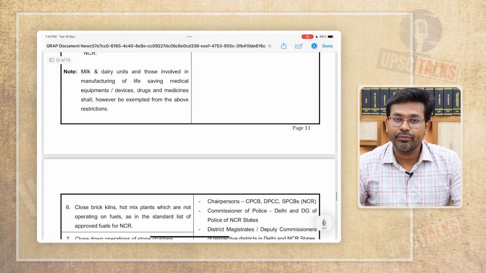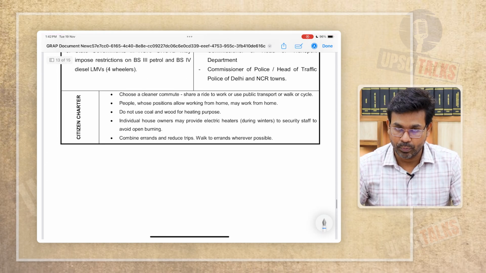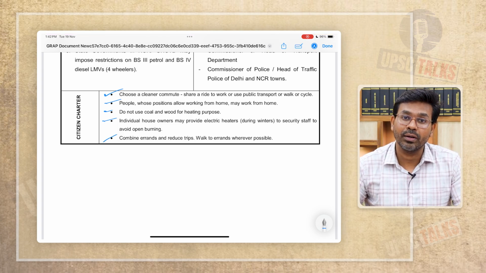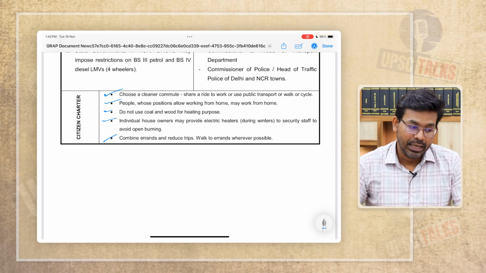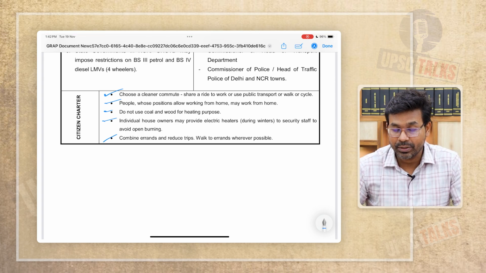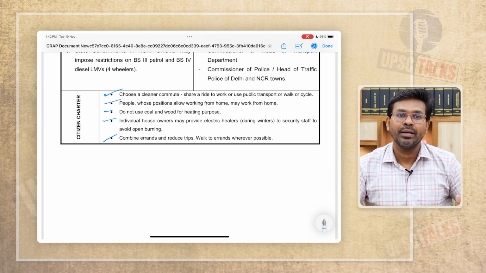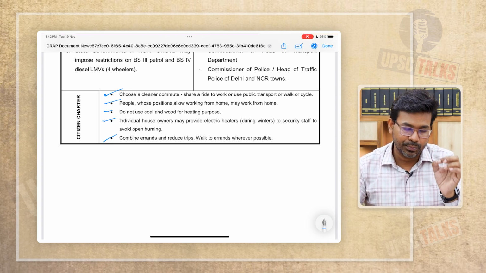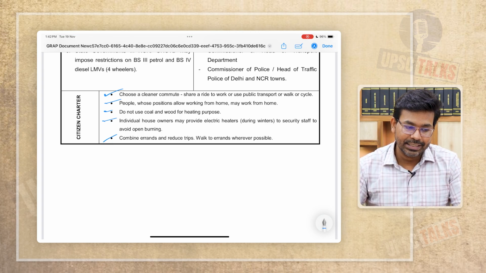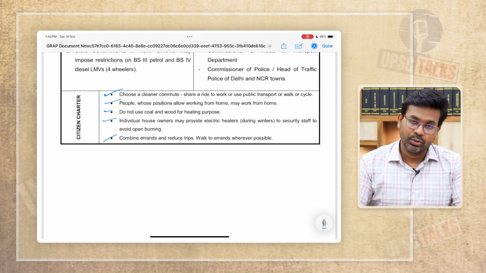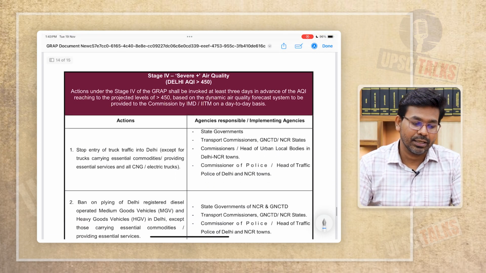Okay, so that's going to give you an understanding of what citizens are expected to do, because we are also equally stakeholders. Not only the government is getting affected, but actually people are getting affected. And in fact, poor people are getting more affected because many poor people reside in Delhi and other metro cities. They do not have a house, they do not have a rented home as well, where they can stay in enclosures. So many people reside on the roadsides. I mean, they are exposed to the highest level of pollution. So as citizens, we also have responsibility, right? So that our activities do not add up to the air pollution, so that our activities actually help in minimizing the air pollution. All right.